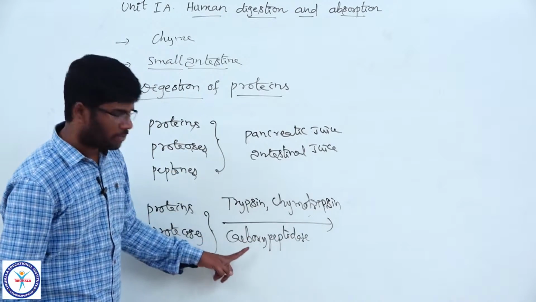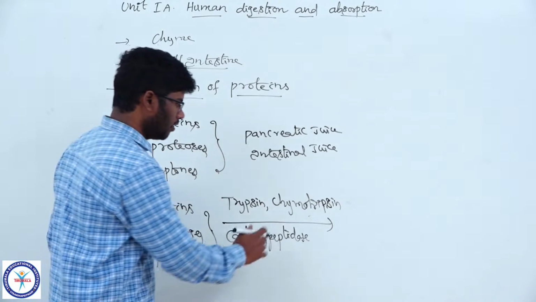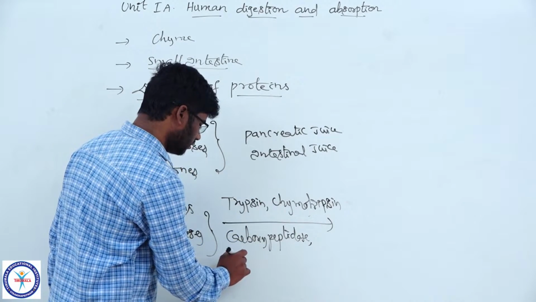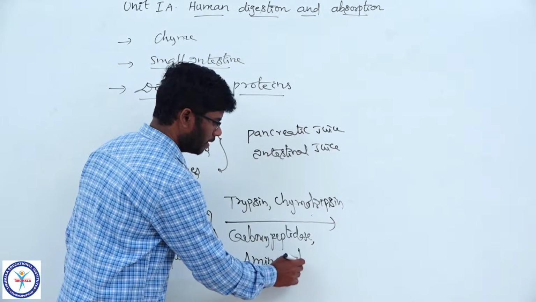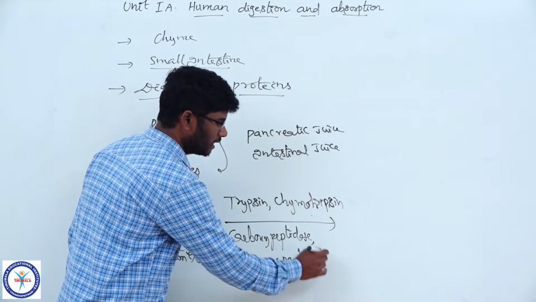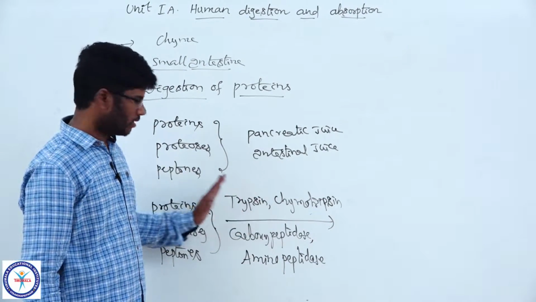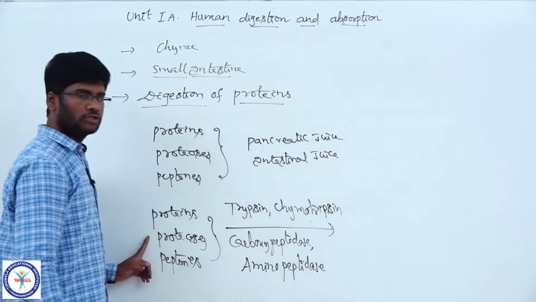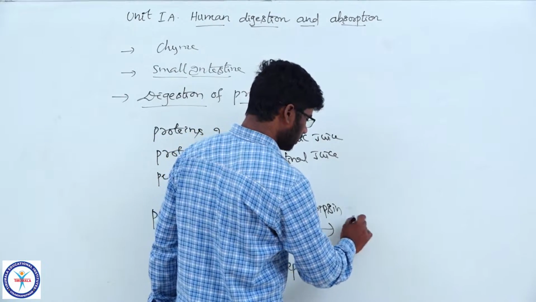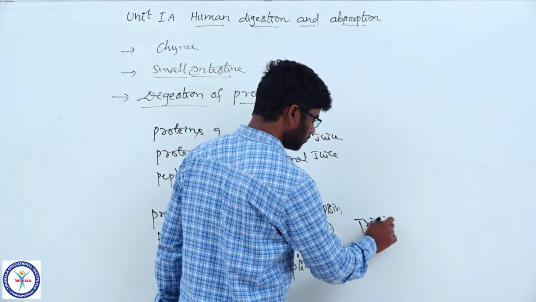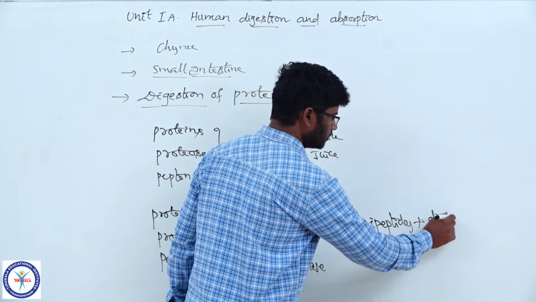Trypsin, chymotrypsin and carboxypeptidase are the proteolytic enzymes of pancreatic juice. Along with these enzymes, one more enzyme, aminopeptidase, the intestinal proteolytic enzyme. These four enzymes act on proteins, proteases and peptones, and convert them into tripeptides plus dipeptides.